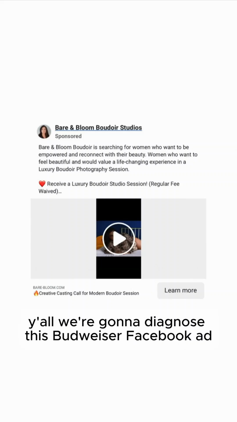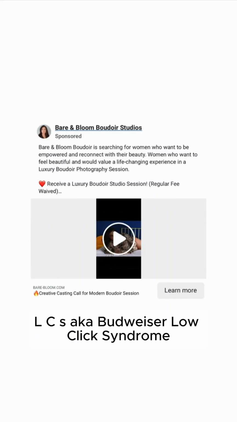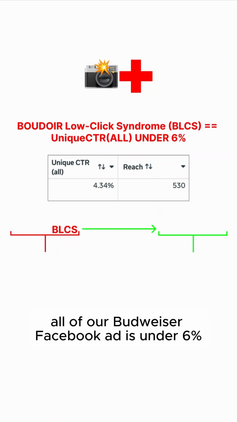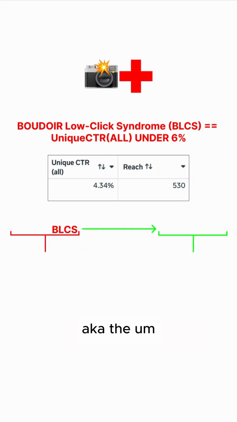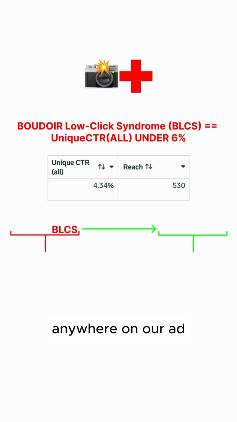All right, y'all, we're going to diagnose this Boudoir Facebook ad, see if we believe it has BLCS, aka Boudoir low-click syndrome. So BLCS is when the unique CTR of our Boudoir Facebook ad is under 6%, aka fewer than 6 out of 100 women are clicking anywhere on our ad.